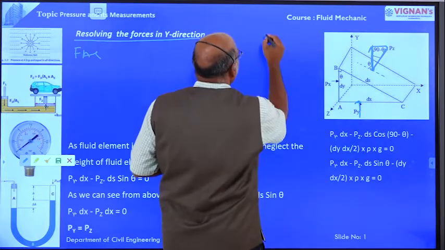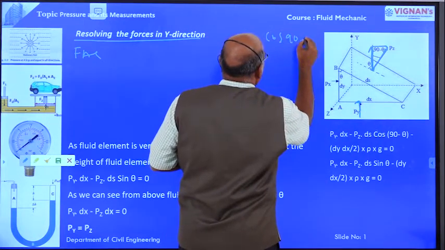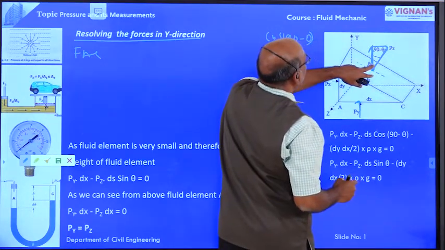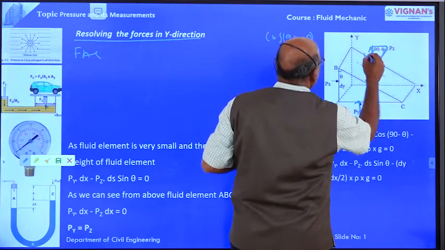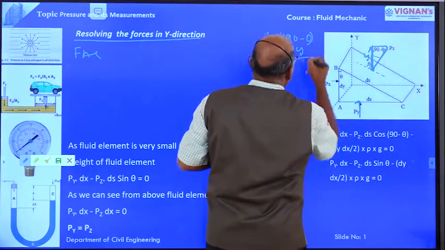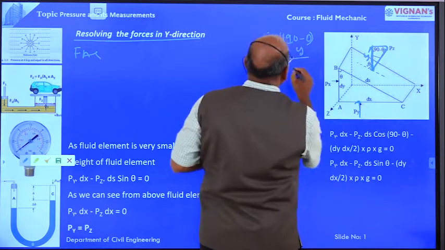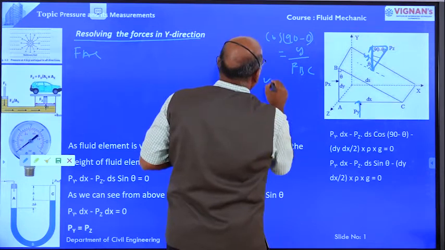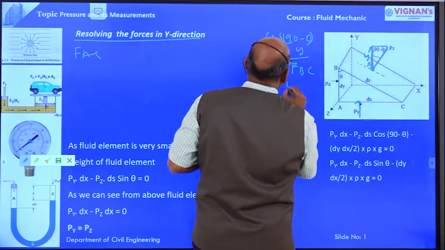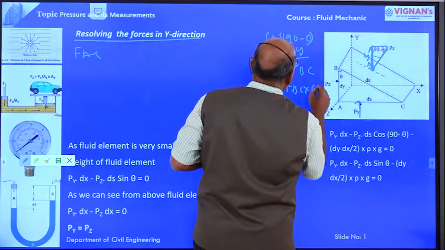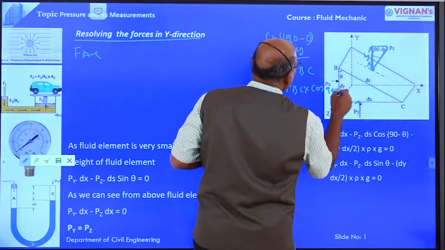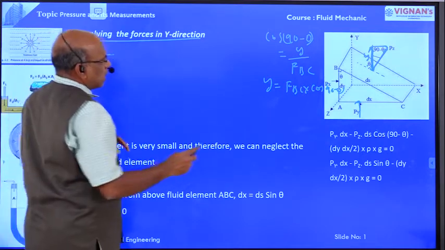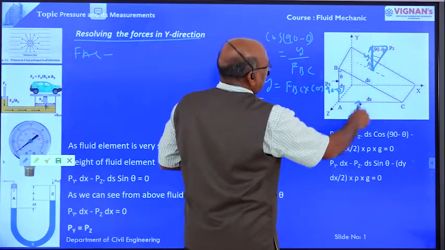Here cos 90 minus theta equal to adjacent side, say this is y, divided by hypotenuse, that is force on BC. Therefore y is equal to force on BC into cos 90 minus theta, right? This is the force acting on face AB in the y direction.